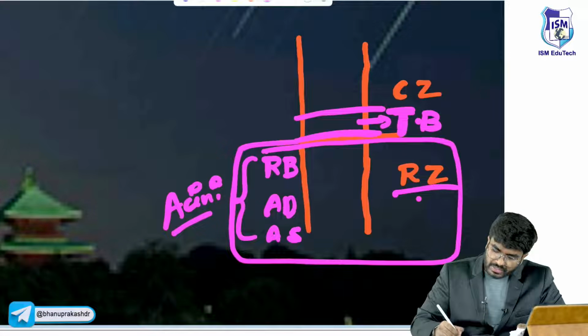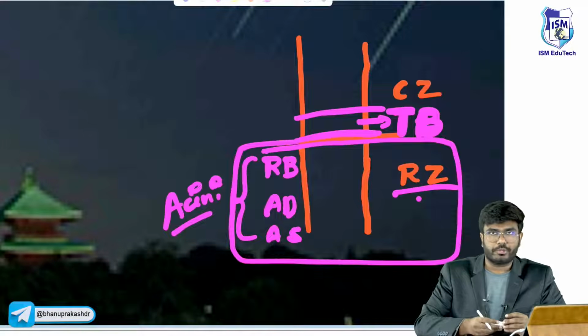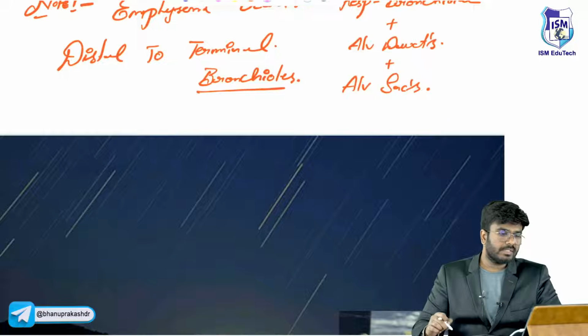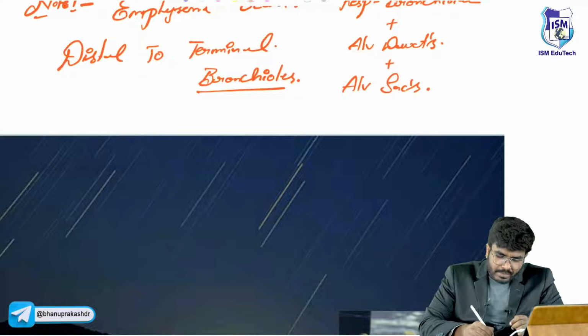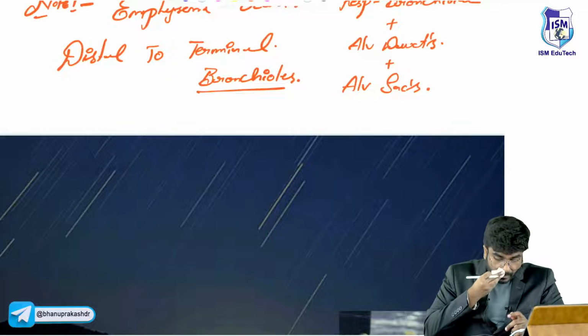So emphysema will occur distal to terminal bronchiole. Okay, it will occur after terminal bronchiole, sir. Done. Now, in emphysema, what are the main problems? Let me tell you. Let me write here.